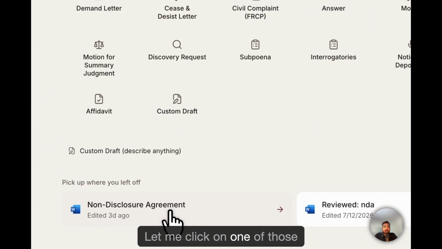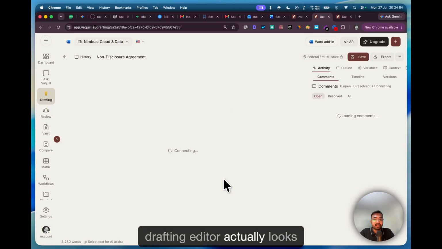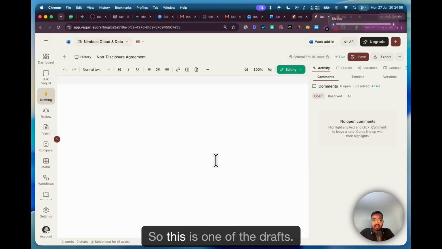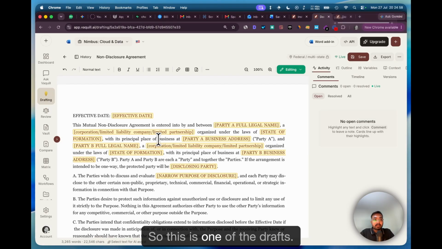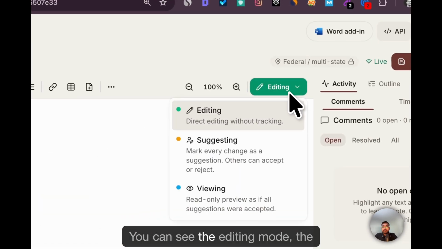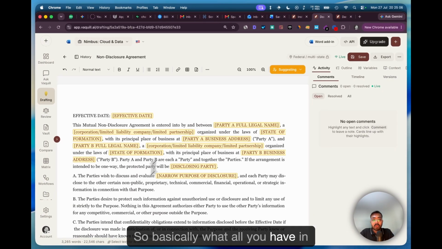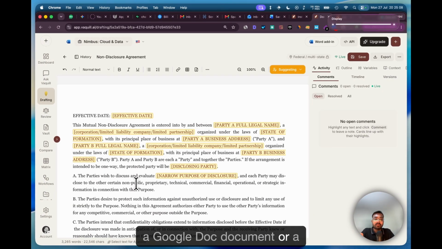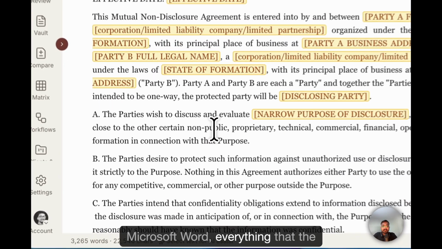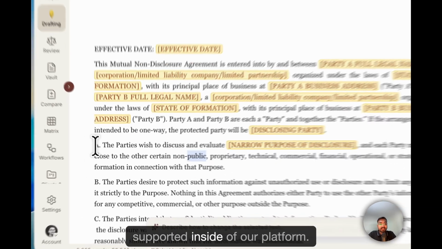Let me click on one of those to show you exactly how our drafting editor looks. Yep, this is one of the drafts. You can see the editing mode, the suggestion mode, or the view mode. Basically, everything you have in a Google document or Microsoft Word, the feature level is supported inside our platform.